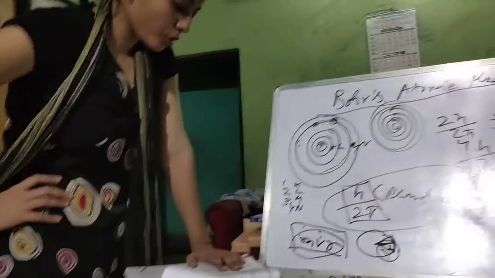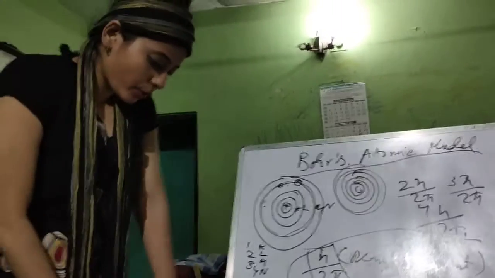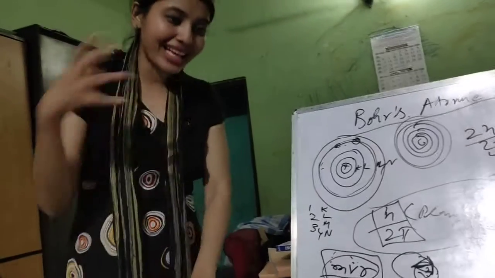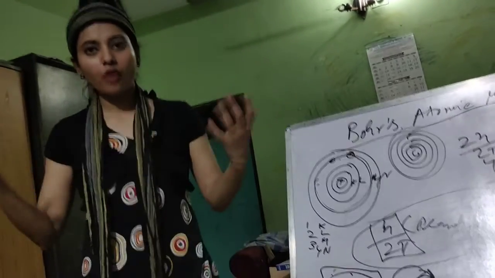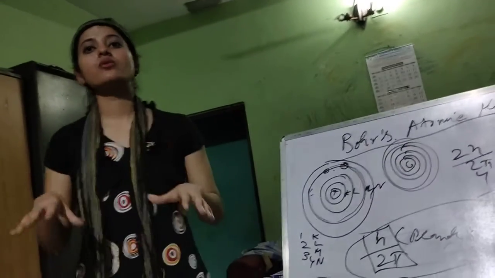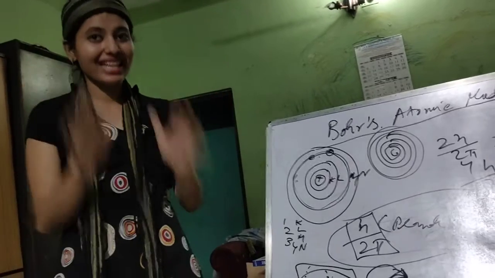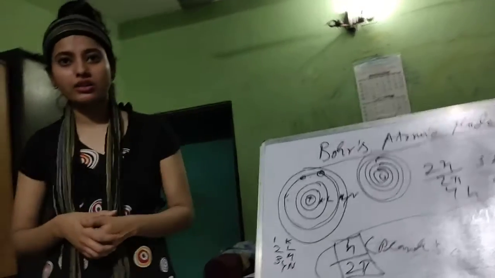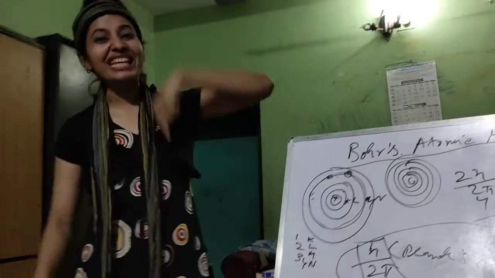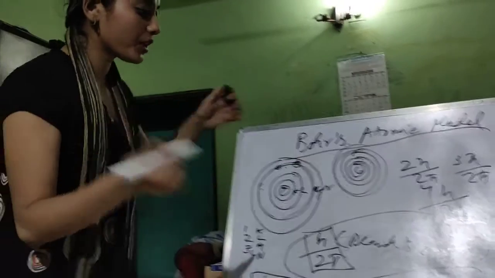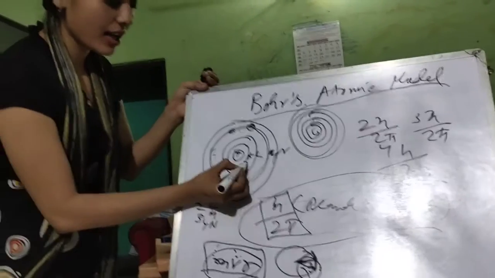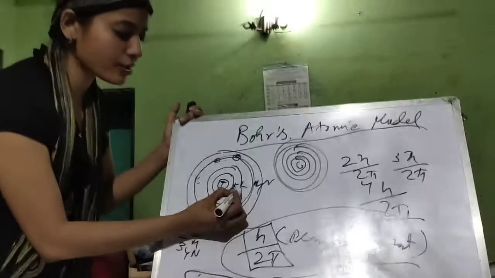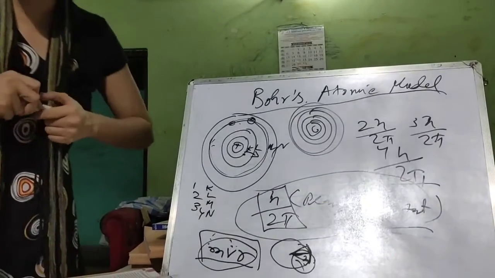Now coming to the fourth postulate. According to the fourth postulate, what happens whenever an electron absorbs or gets energy from an external source? Obviously, it's carrying a lot of energy. Now it doesn't want to remain in the present energy level it is in, because it has gained energy. So it will jump to the next energy level. For example, if an electron is in the K shell and it gains energy from an external source, then it's going to jump from K to L. Why? Because it has gained energy.